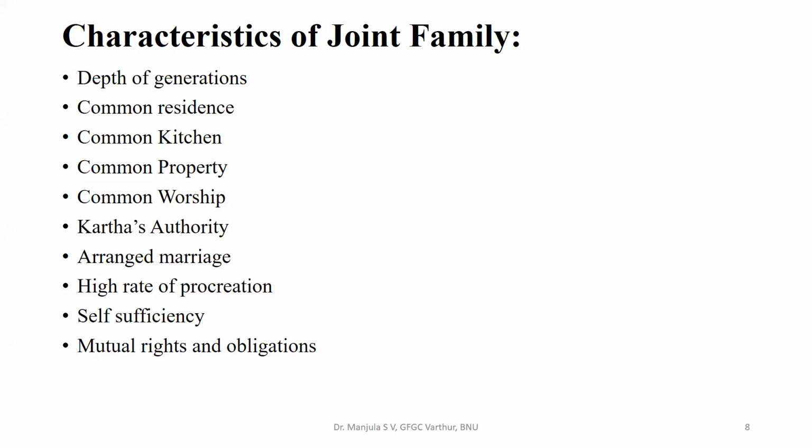Common residence is one of the characteristics of joint family. The members of the joint family live under one roof. Sometimes the members, due to education and occupation purposes, live separately. Though they live separately, they are still in contact with the main house. Common kitchen. Members in the joint family eat food cooked under one hearth. Usually the eldest female member, that is Karta's wife, supervises the kitchen and is the head of the kitchen.